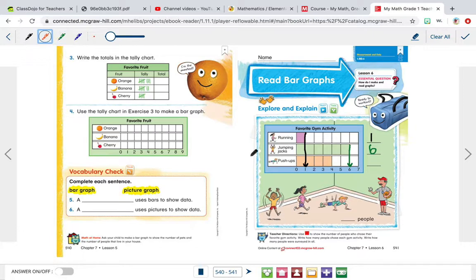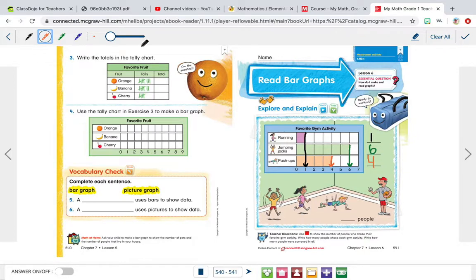Now for push-ups, we're going to go all the way to the end of push-ups. Now don't worry about this black line. This was just to show running. So don't worry if you're thinking you have to stop here. We're going to go all the way to the end of our bar graph, stop right here, draw a line down, and see that 4 people said, you know what, push-ups are my favorite gym activity. So 1 person said they like running, 6 people said they like jumping jacks, and 4 people said they like push-ups.